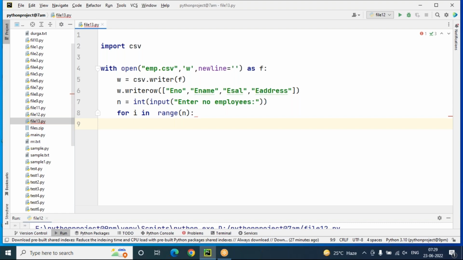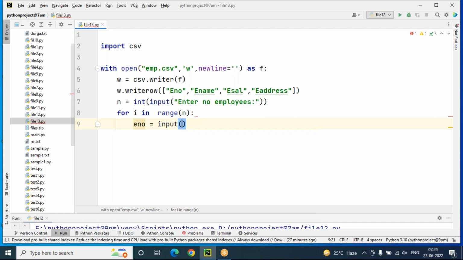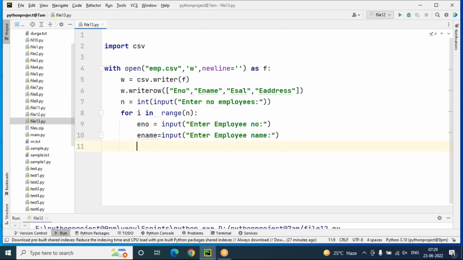So each time I'm going to store employee number equals input of "enter employee number". Next, employee name equals input of "enter employee name". These details will all be stored into the CSV file, that is, an Excel sheet.